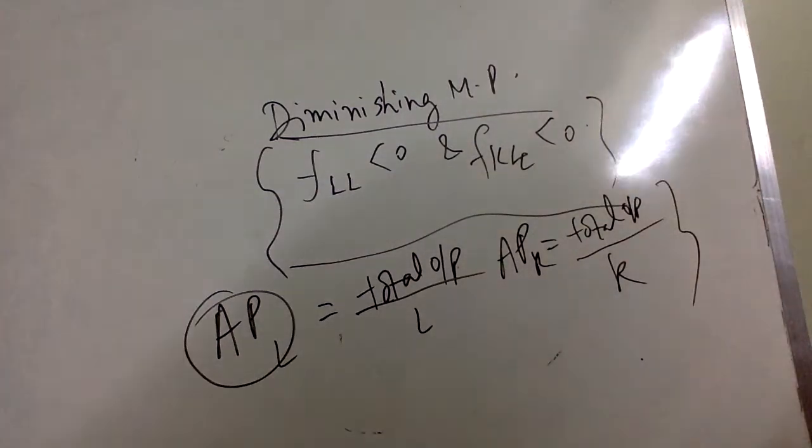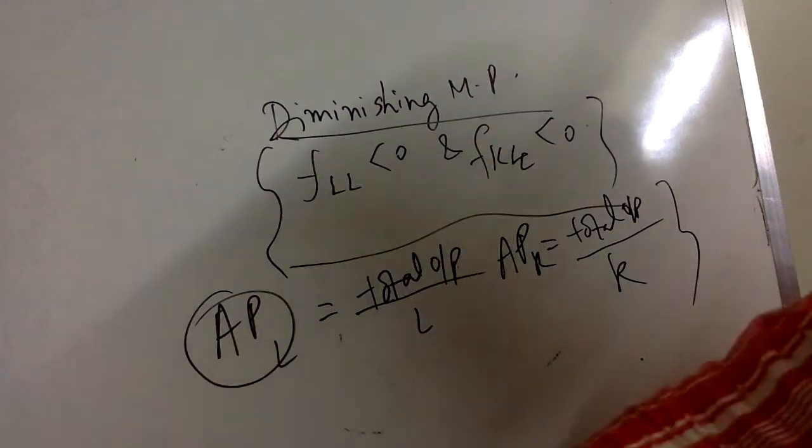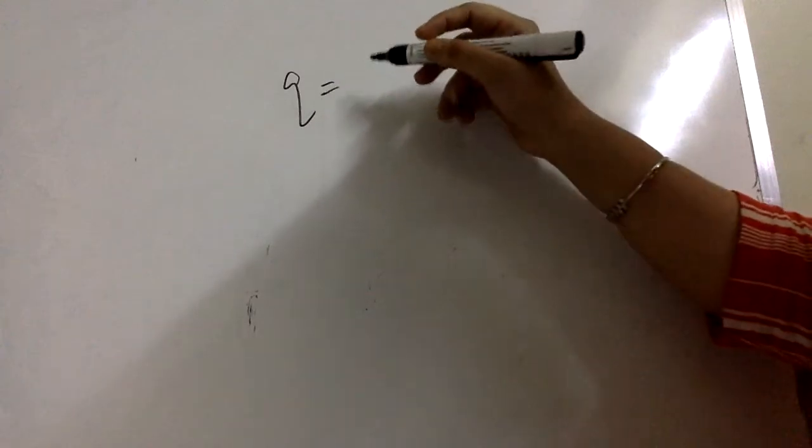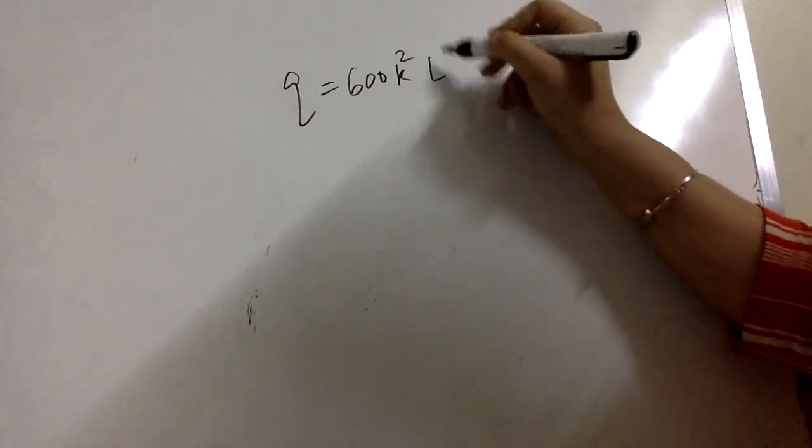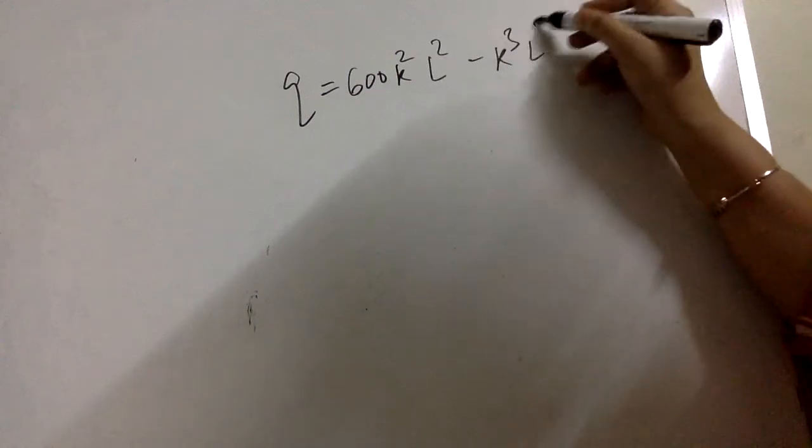Now let me take a production function and we'll compute the optimum level of production. Suppose the production function I'm taking is 600 K square L square minus K cube L cube.